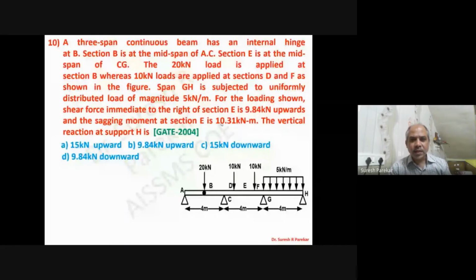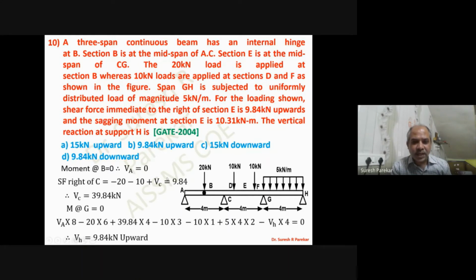10th question. And here we have given that shear force right of section E is 9.84 kilonewton. In the last problem we have seen we have RA 0, and if we have 9.84 kilonewton upwards, then we can have this equation for shear force.